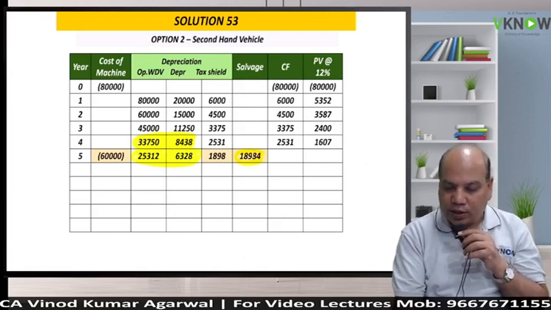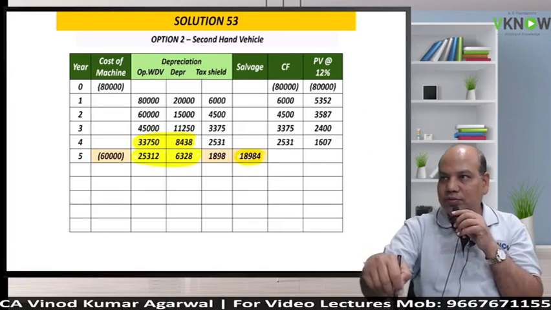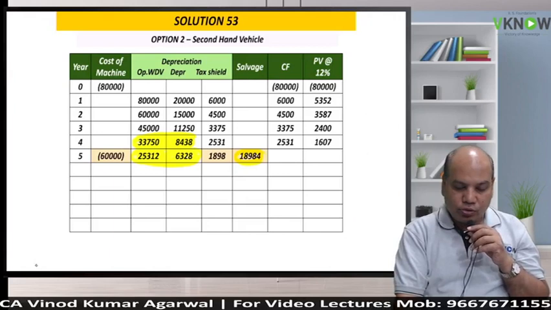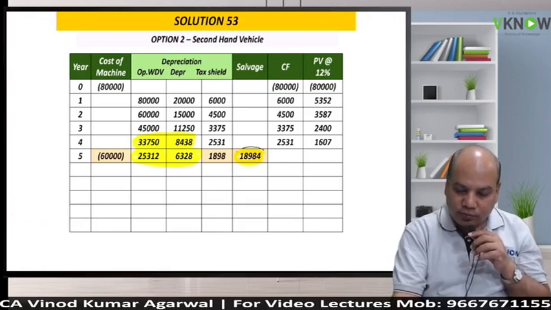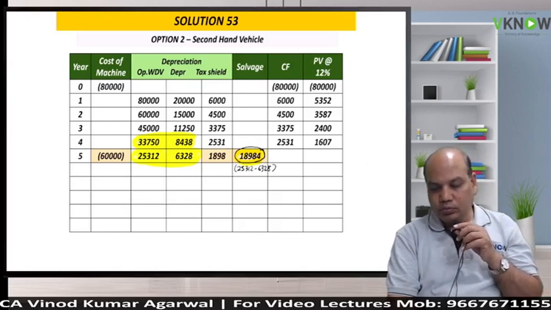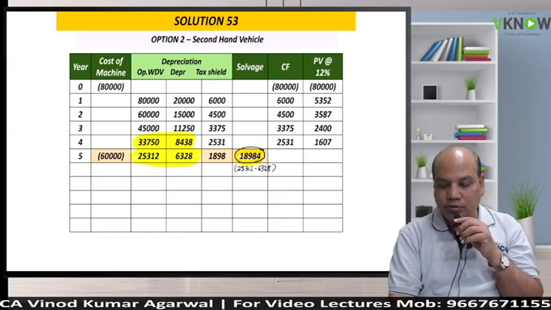Now stop. In the last year, this old asset will be sold for the difference between 25312 and 6328. So you will get a salvage of the first machine which has a life of 5 years. So write here 18984. How did you get it? 25312 minus 6328. Write in bracket if you have space.